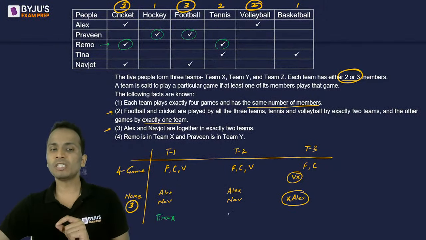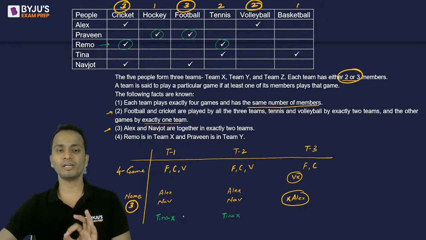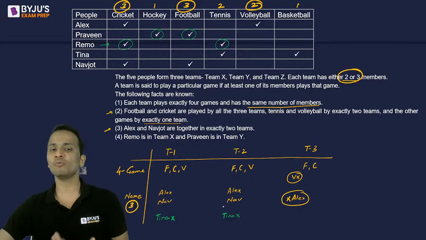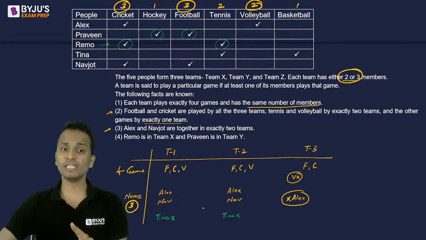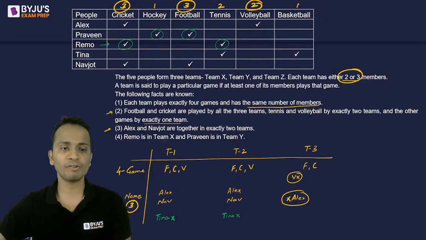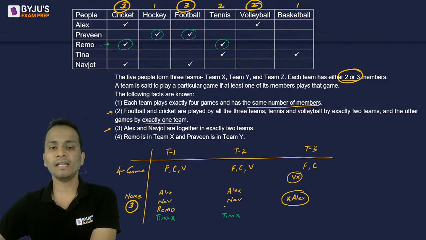Fine. Can I put Tina in team number 2? No, I cannot because of the same reason. So Tina is removed from here. Right? Tina cannot be there in this team. So one of these teams will now have, because Tina to reject हो गई, Tina तो इन दोनों में से कहीं नहीं आ सकती. So one of these team will have Remo and one of these team will have Praveen. Okay, because Tina is removed. So यहाँ पे Remo लिख देते हैं and यहाँ पे Praveen.